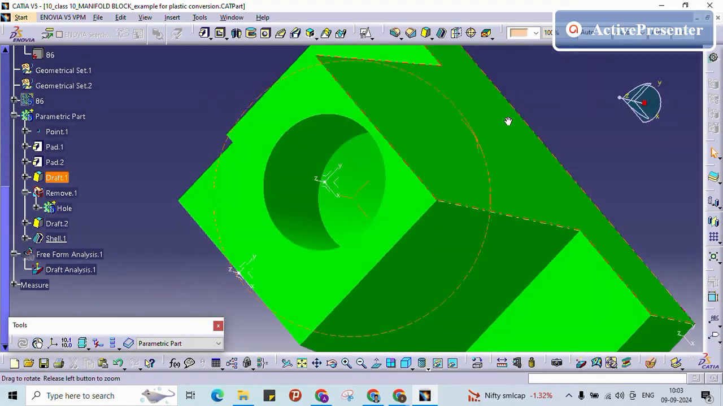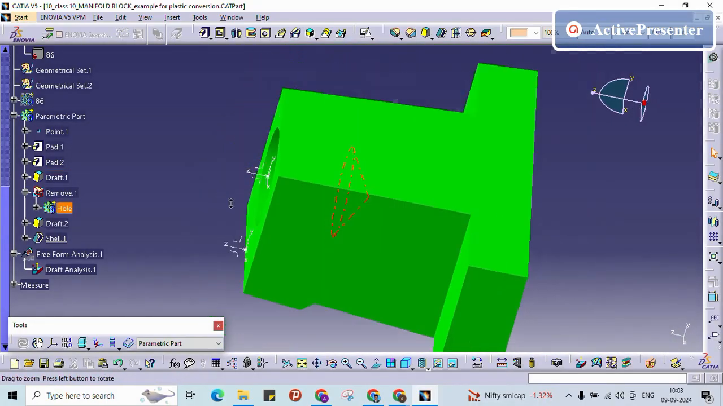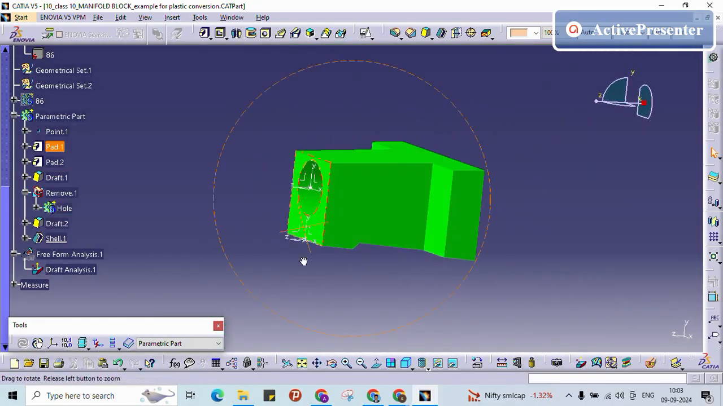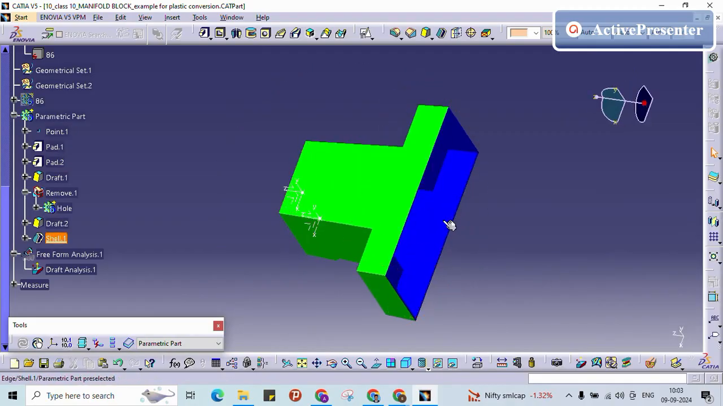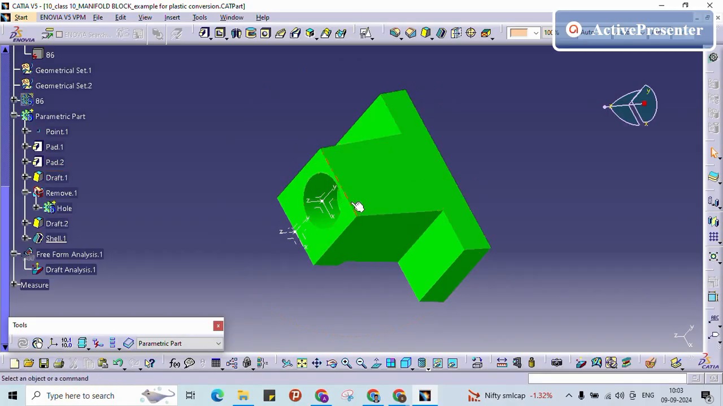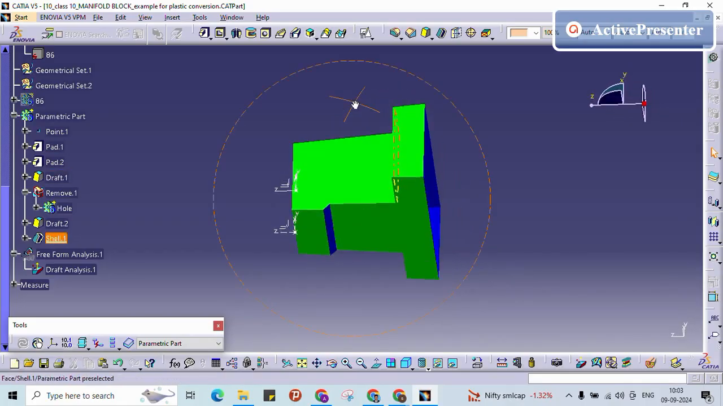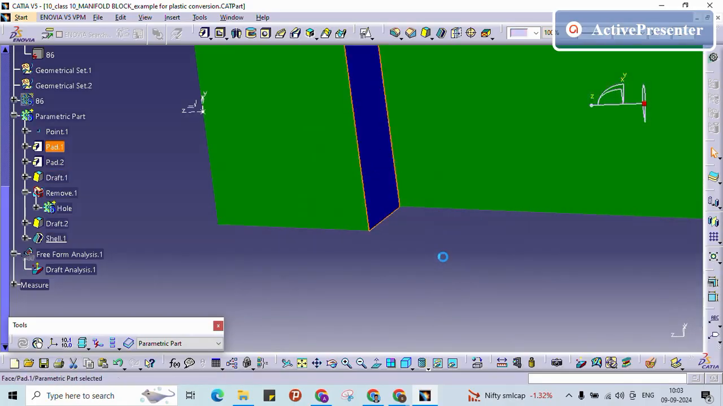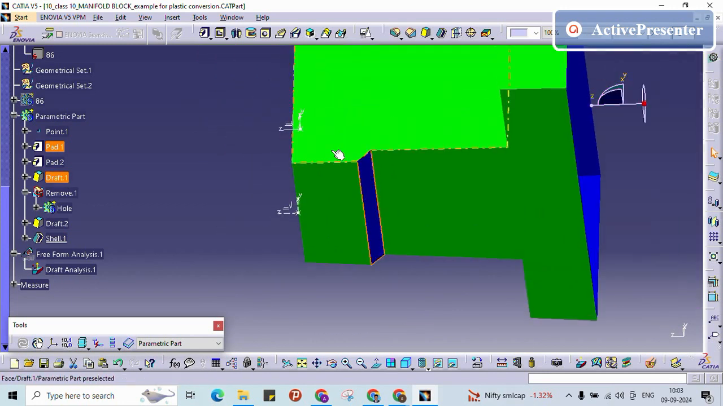See, now this is also okay. We made it as a clearable model. This can be removed from the core side and this can be removed from the cavity side. But in this area we have the undercut. So we need to decide whether this profile is required or not.